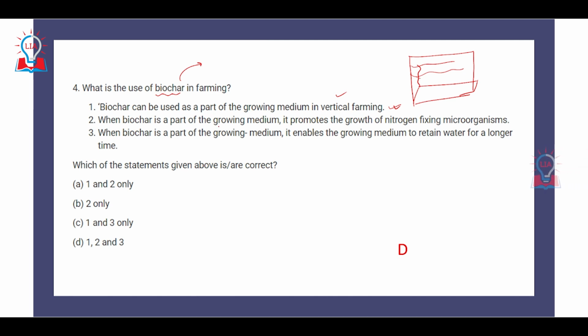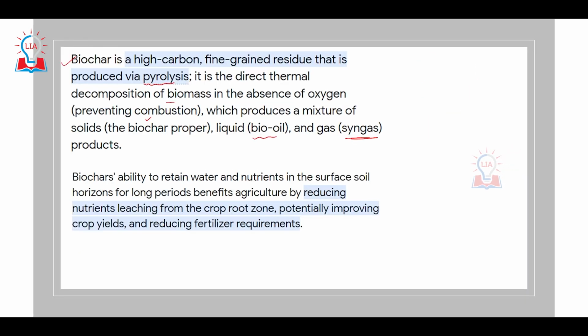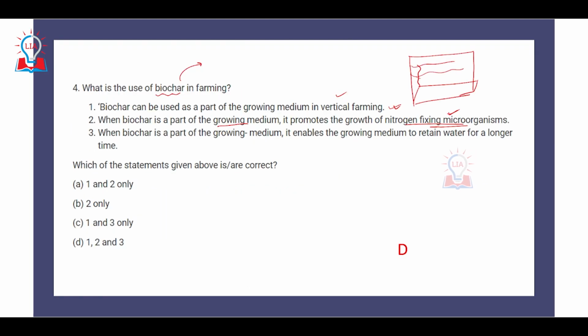Second is when biochar is part of the growing medium, it promotes the growth of nitrogen fixing microorganisms. That is also correct. And the reason behind it is very, very simple, because biochar, when it is being used as a fertilizer, increases the percentage of nitrates, calcium, nitrates and phosphates in the soil, and due to the presence of high quantity of nitrate in the soil, nitrogen fixing microorganisms start to grow in the soil. So that second statement is also correct. Third statement is when biochar is part of the growing medium, it enables the growing medium to retain water for a longer period of time.